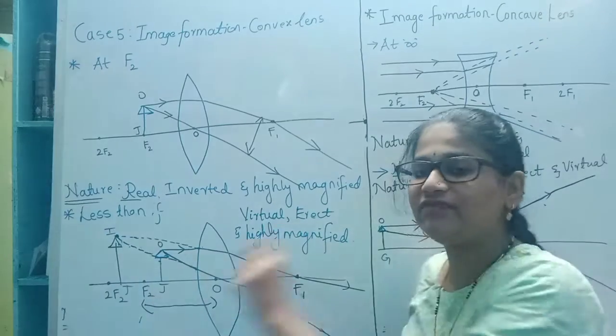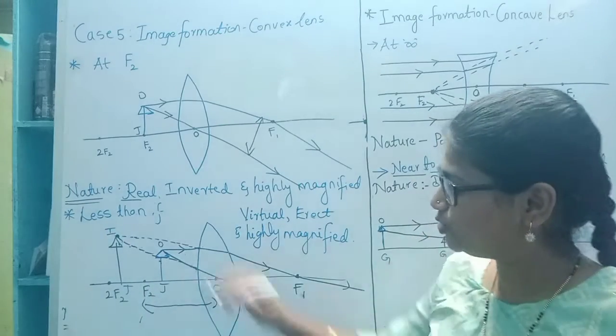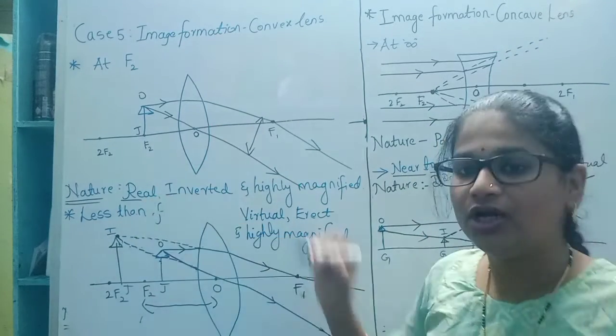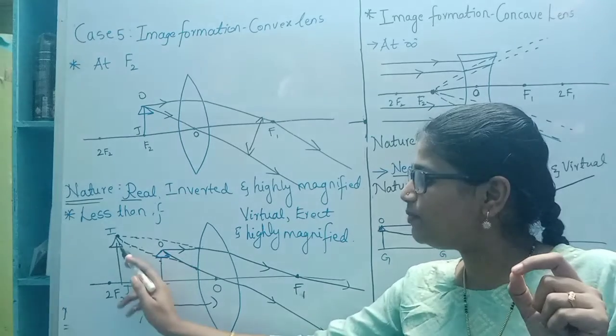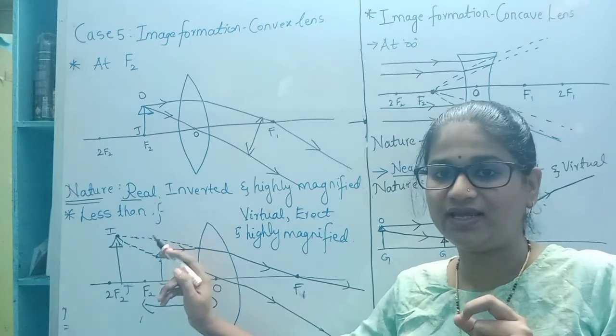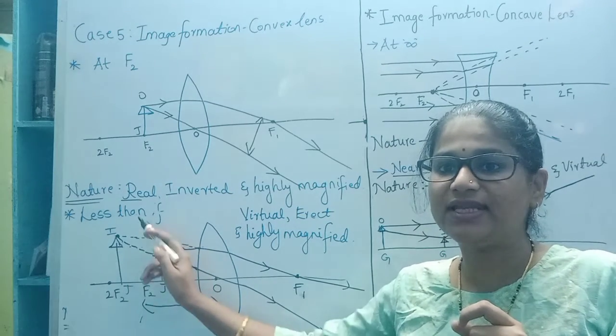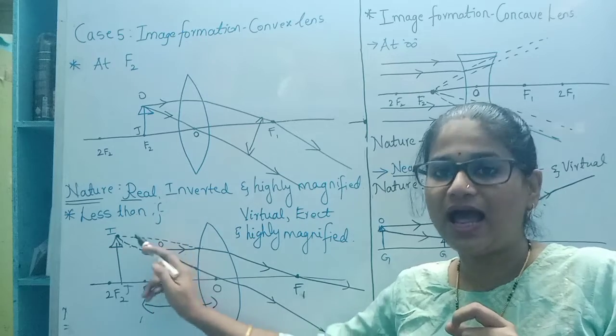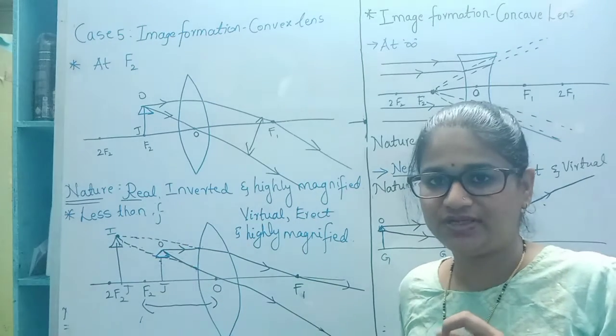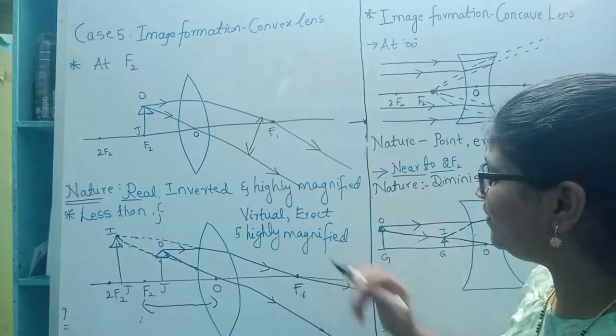That is the point where an image will be formed. So when you see the size of the image, you will get to know that the size of the image is highly magnified. Magnified means the size is very large. The height is very high compared to the object. So the nature of the image here will be virtual.